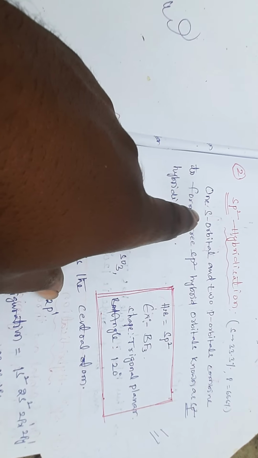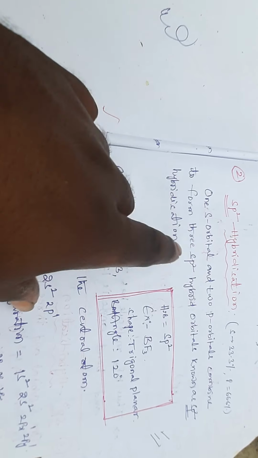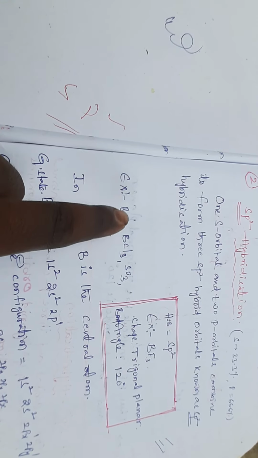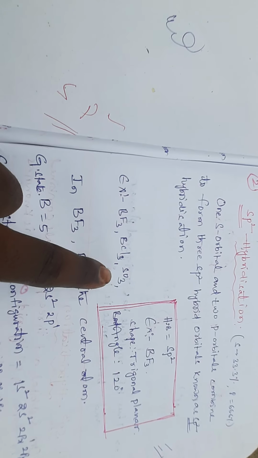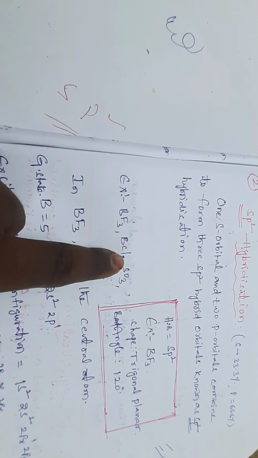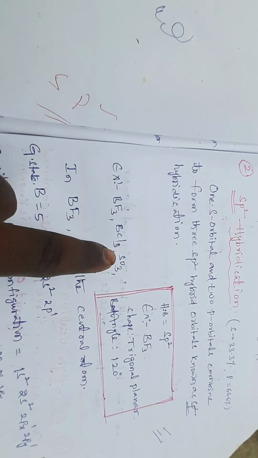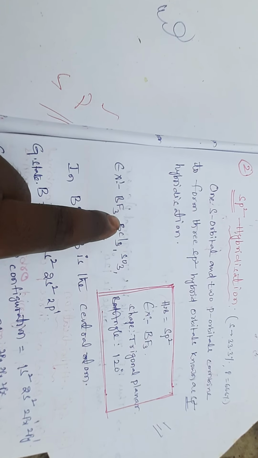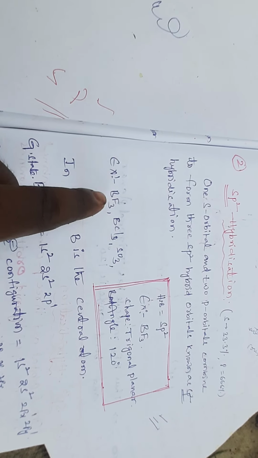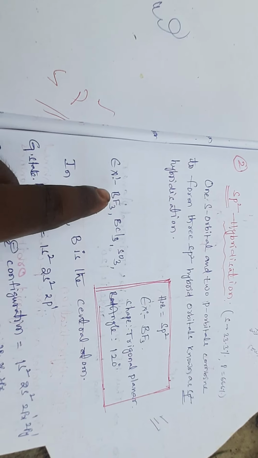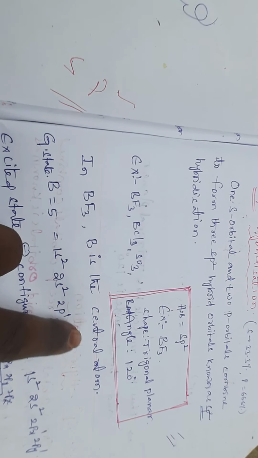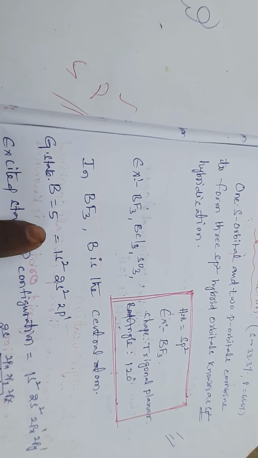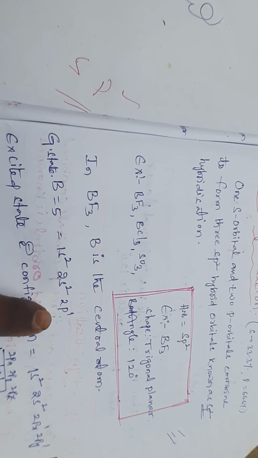So sp2 hybridization means one s orbital and two p orbitals. Examples we observe are boron trifluoride, boron trichloride, and sulfur trioxide. These molecules undergo sp2 hybridization. Out of these, you can take any one. We are going to see boron trifluoride. In boron trifluoride, boron is the central atom. The atomic number of boron is 5, so the configuration is 1s2, 2s2, 2p1.